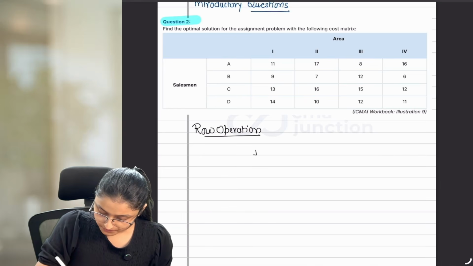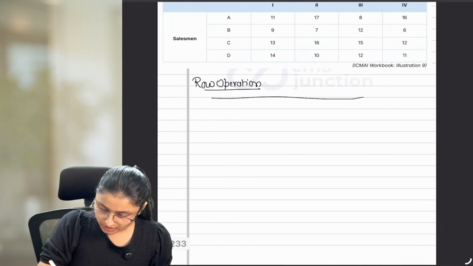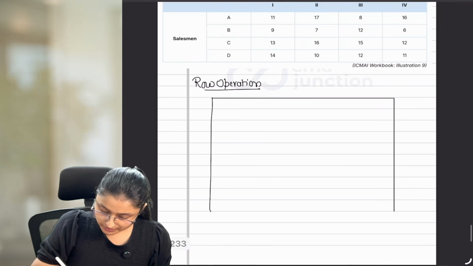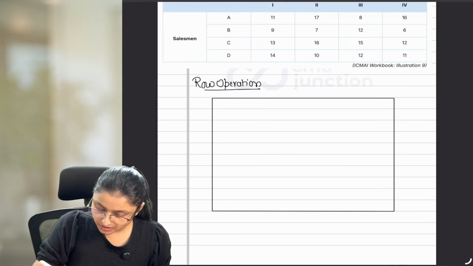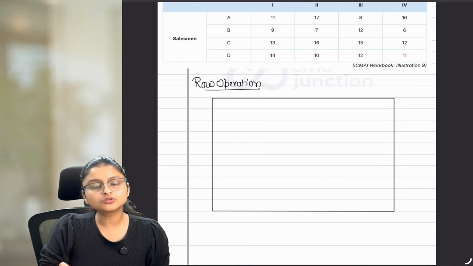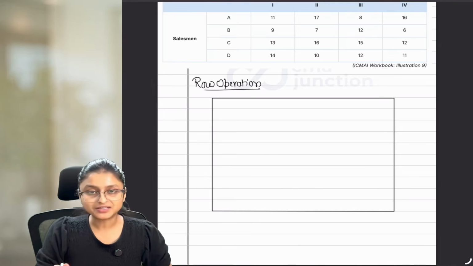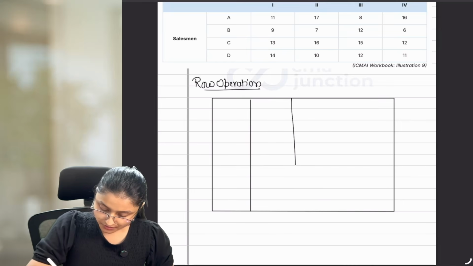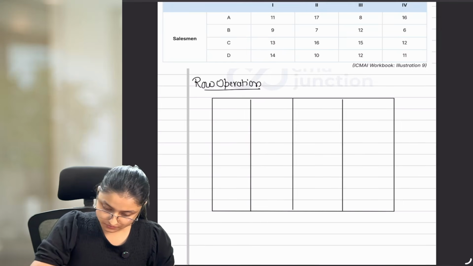Let me just draw the table properly and make sure that you are drawing the table properly because it should look good. In the exam, it should be clear. It should be easily understandable by the examiner because these questions related to assignment are not much complicated. The thing which matters here is the presentation. Your answer should be presented properly.